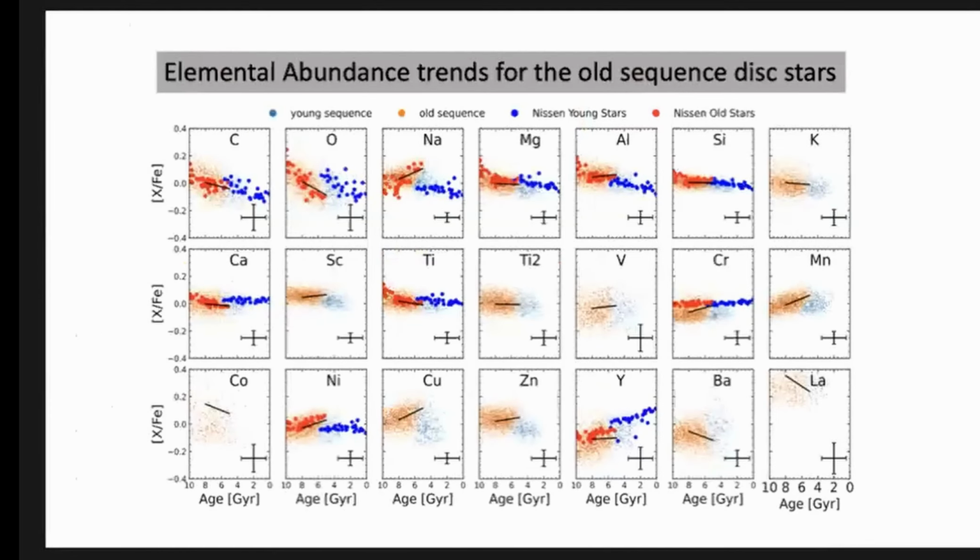And we plotted most of the elements present in GALAH DR3 to try to see the elemental trends and quantify them. The one that is of interest to us is sodium in this case, which is over here. The red stars represent the Nissen data, and the blue stars represent the young sequence. We see that for sodium, within the intermediate ages of 5 to 6 gigayears, we see a higher uptake of sodium. And the likely reason for this is still not known.